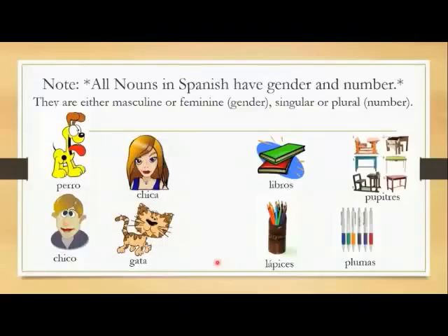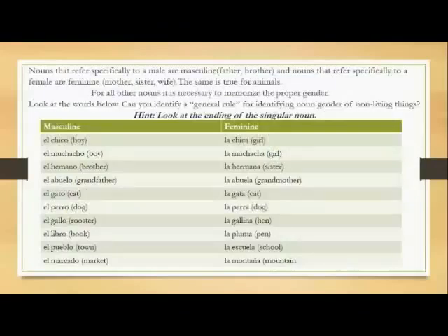But in Spanish, all nouns have gender. Nouns that refer specifically to a male are masculine, words like father and brother. Nouns that refer specifically to a female are feminine, words like mother, sister, wife. The same is true for animals. For all other nouns, we're going to have to find a way to memorize the proper gender. It's not really that hard when you look for patterns. Look at the words below. Can you identify a general rule for identifying noun gender for non-living things?